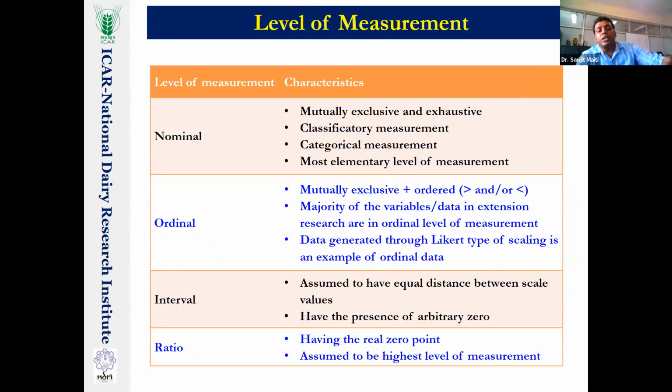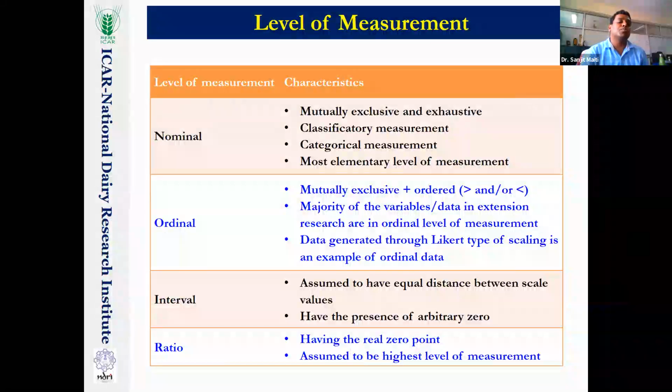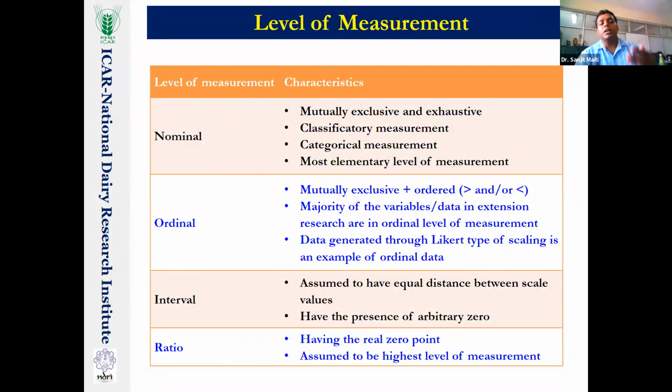Being a researcher, when you do the research, suppose you will formulate your PhD research and master research within certain time after the exams. Always remember, try to fix your variable at as high an order of level of measurement as possible. If you put the higher order level of measurement, it will give you better interpretation of the result, because then most of the statistical tests will be open for you to apply. Or if the lower level of measurement is there, I will come later to which statistical test will be used for which level of measurement, then it will be very restricted.